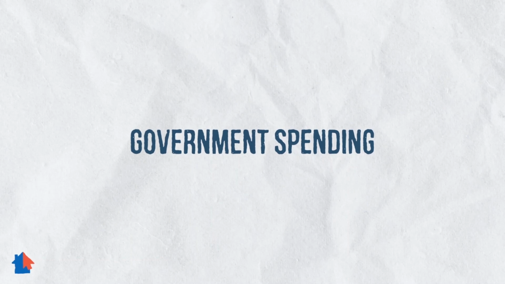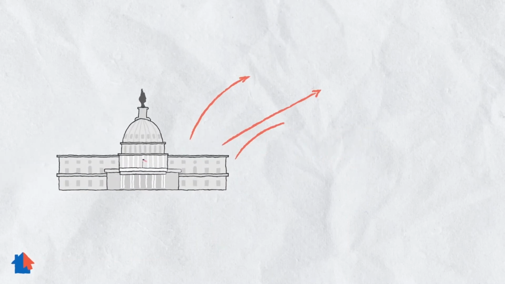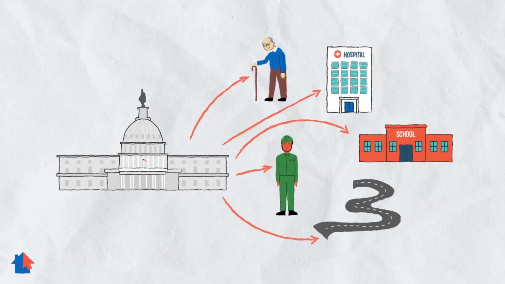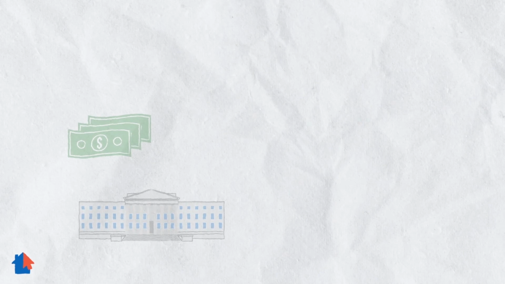Government spending. Governments spend different amounts of money every year, depending on what they need money for. Some money goes towards programs like Social Security, which pays monthly income to retired and disabled people. A lot of money goes toward health care. It also goes toward funding the government and military, paying for public schools, and paying for infrastructure, such as bridges and roads.